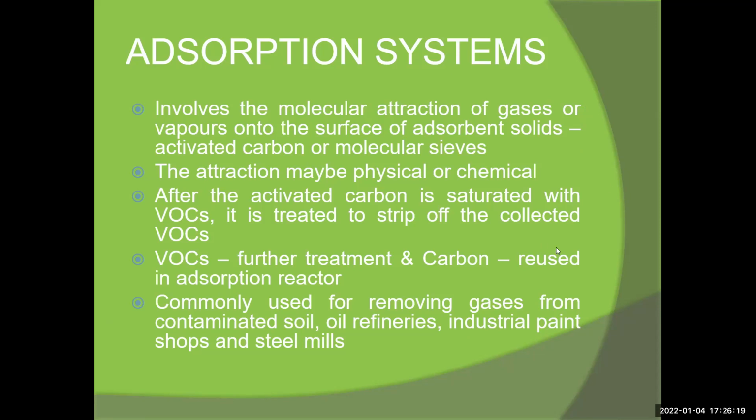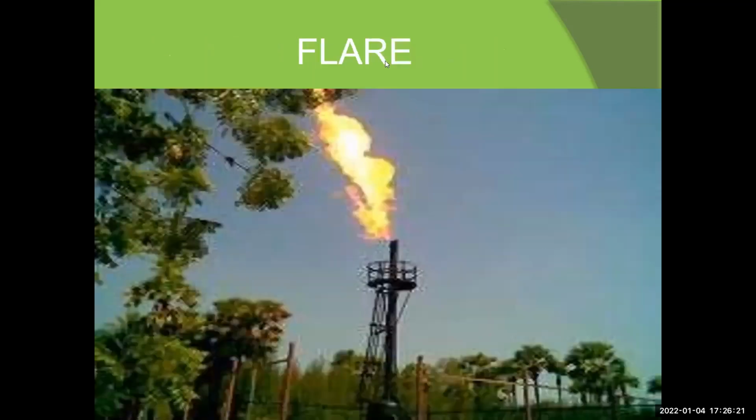And then now the flare. You see the flare on the chimney part, in the image.